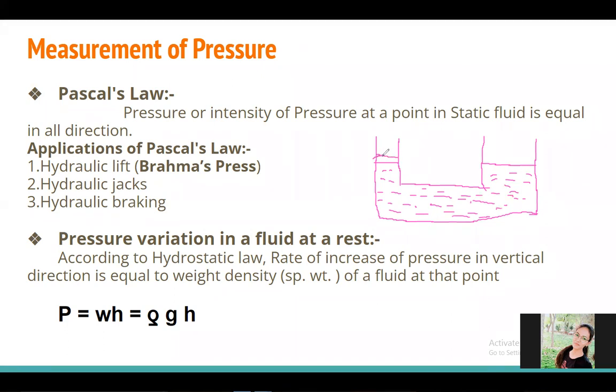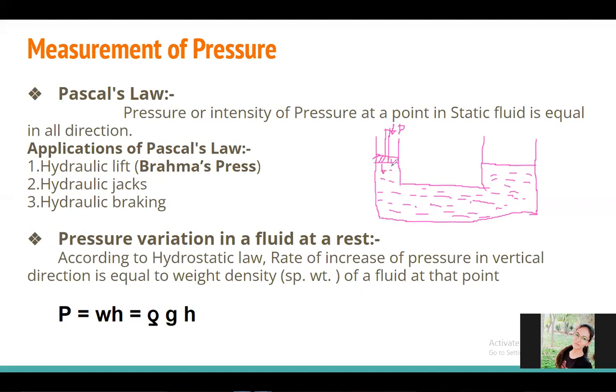Suppose I put one piston here, and I apply the pressure force P on this liquid.